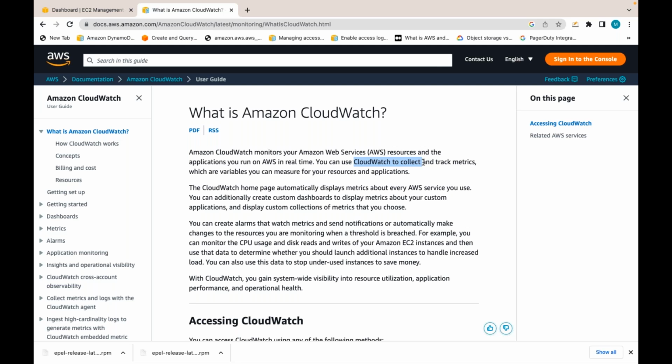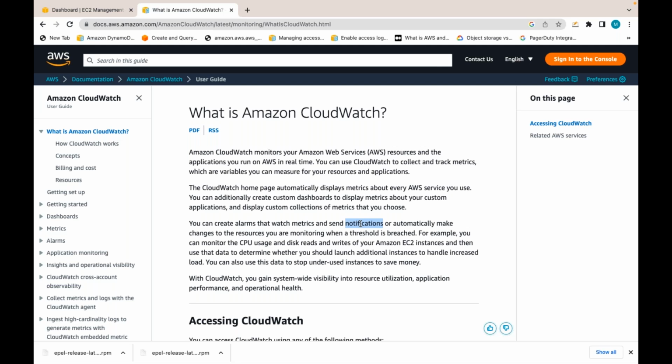Using those CloudWatch metrics, you can create alarms. You can create alarms based on the metrics collected by CloudWatch, which means you can take some action based on the metrics gathered by CloudWatch. Using those alarms, you can take some action. That action can be sending a notification.